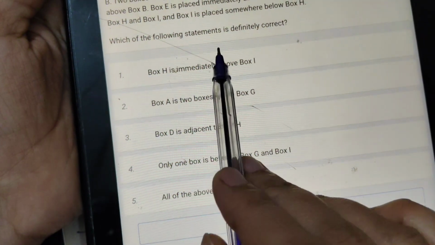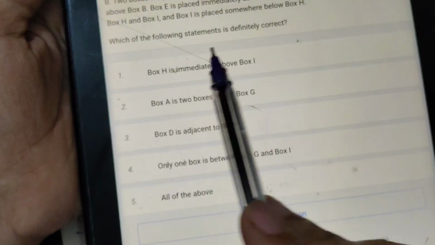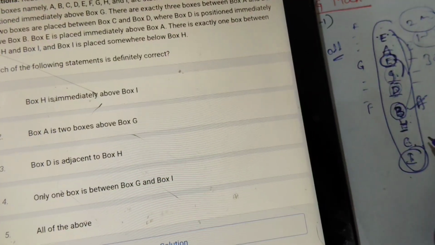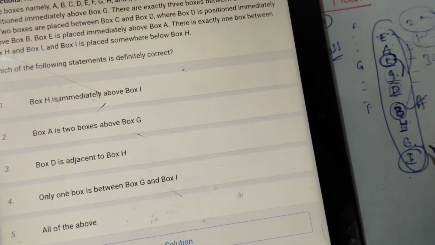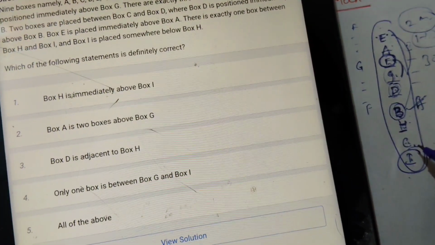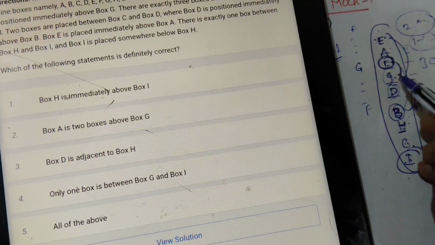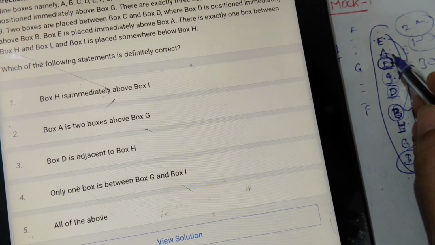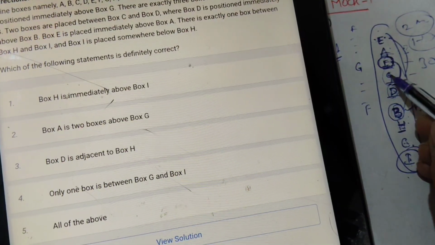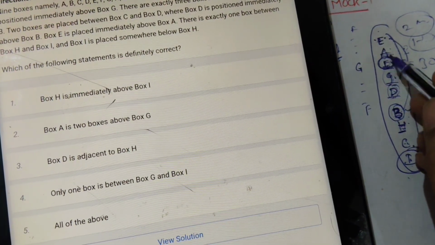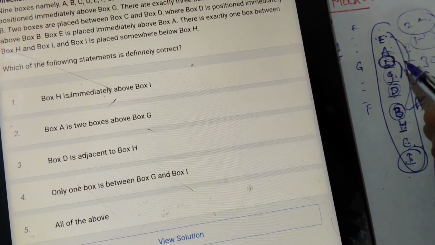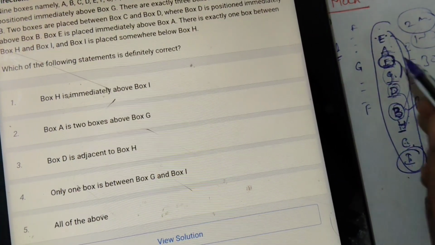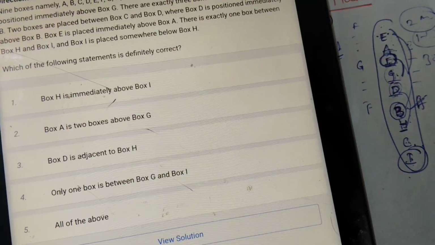Next, which one is definitely correct? Definitely correct means 100%. H is immediately above I, wrong, because C is there. A is 2 boxes above G. Above G, 2 boxes, that is 1, 2. Maybe this is only 1 box above, 1 box above A, so this is wrong. D is adjacent to H, this is also wrong, because B is there. Adjacent and immediate, next to each other, are the same.